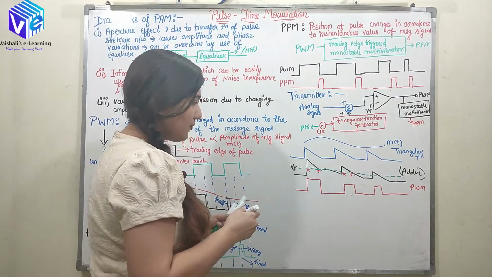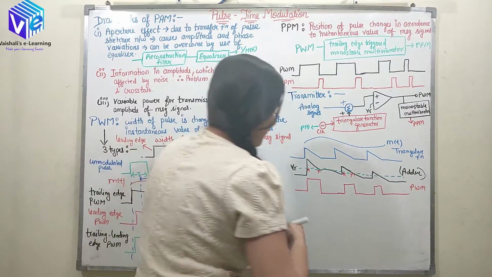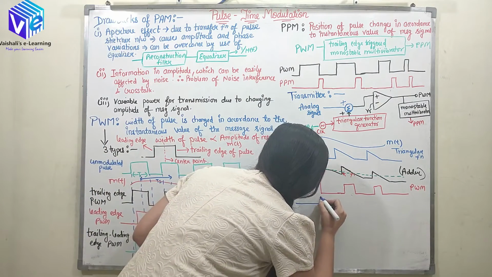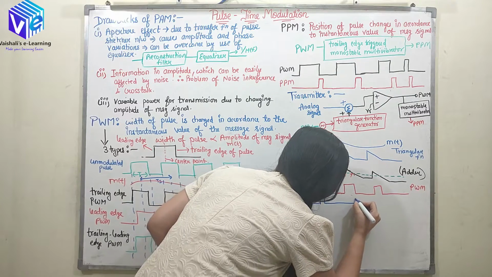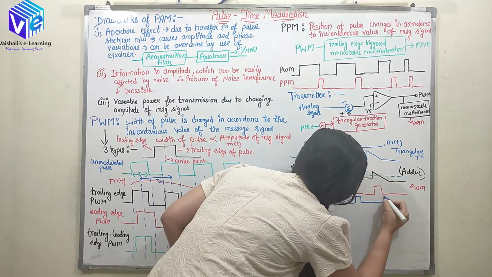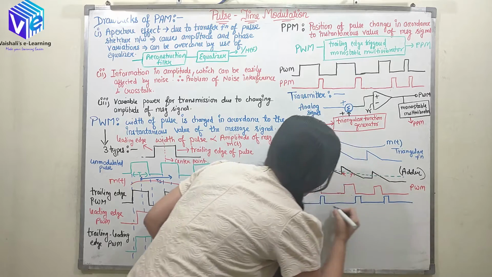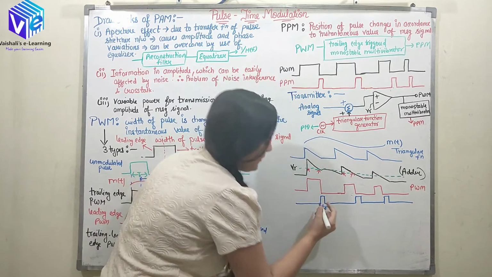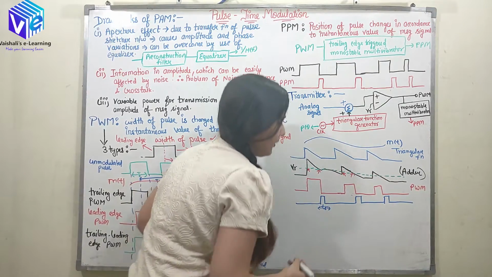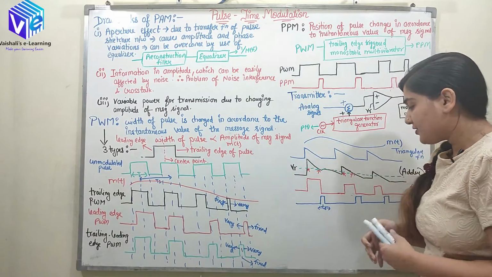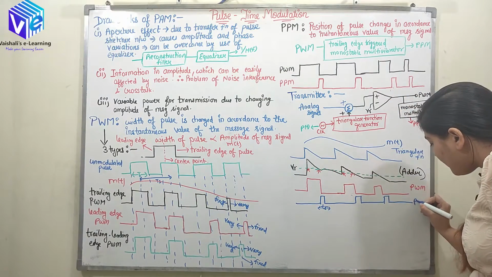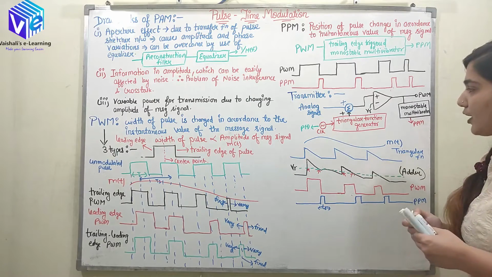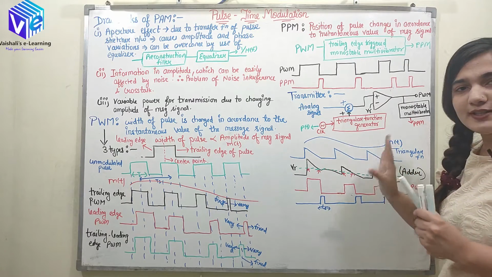Now it is passed to the monostable multivibrator, and at the trailing edge we'll get the rise time duration of the pulse. So here we have TR duration of this pulse. This is my PPM. I hope you are clear about this signal.